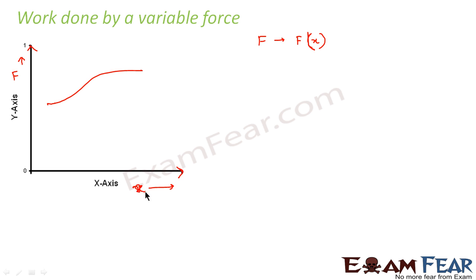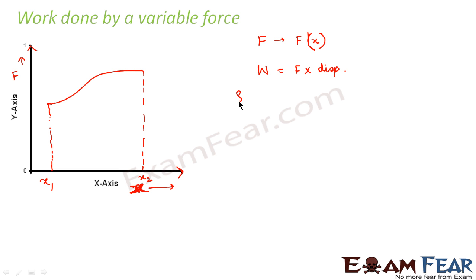Let us denote displacement by x, otherwise you will get confused. So this is displacement. Now let us suppose that at this point the displacement was x1, and at this point the displacement is x2. We also know that work done is equal to force into displacement. Now here, since force is also changing at every point and displacement is also changing, how will we find the value of work done?